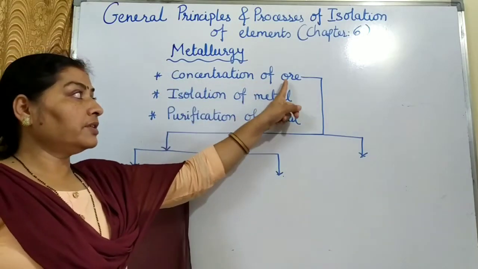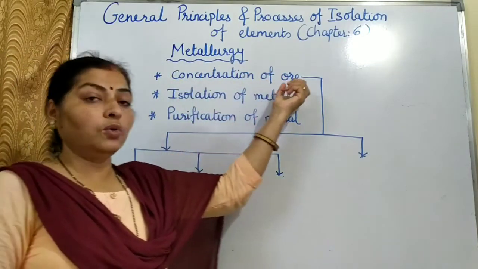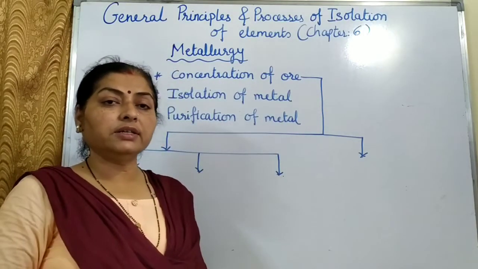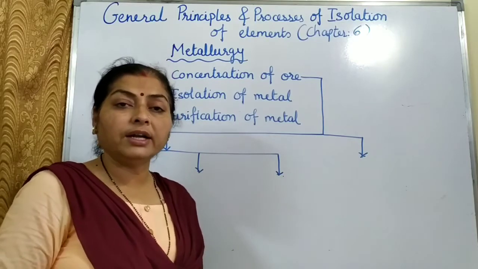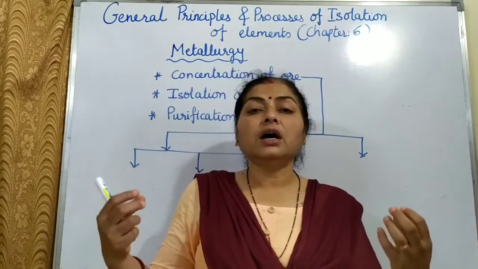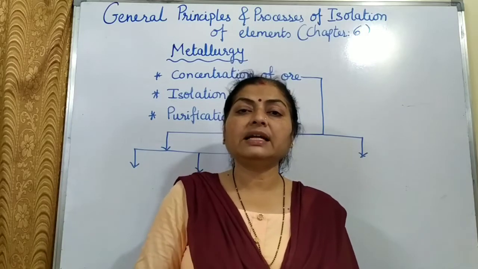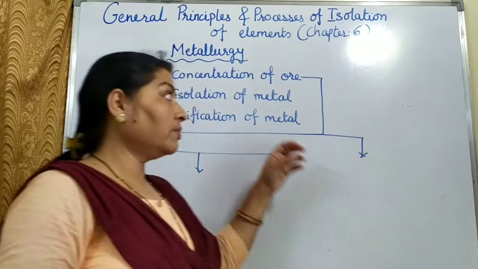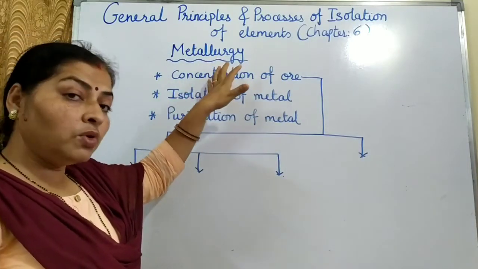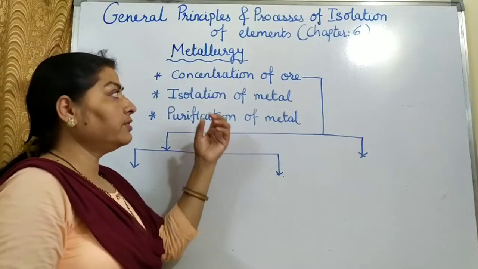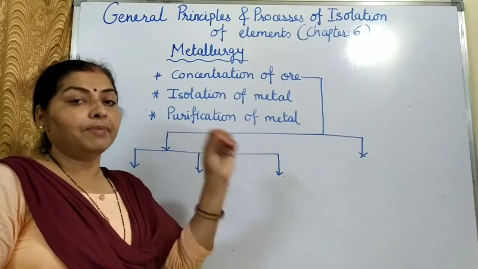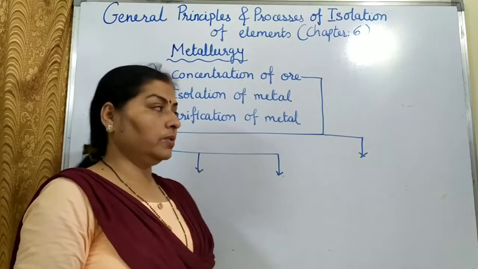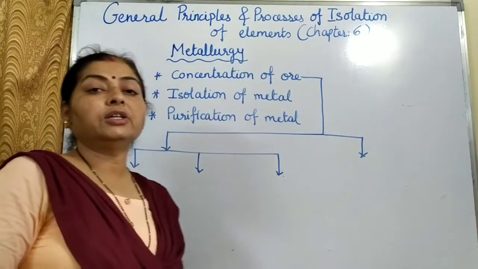So what does concentration of ore mean? To concentrate the ore. Now how do we concentrate? If we remove the unwanted things, then we can concentrate the ore. So removing the unwanted things means the earthy matter which is present. It may be sand, it can be mud, it can be stones. So all that earthy matter from the ore we remove. So the ore will become concentrated in the metal compound only or the metal only. This process is known as concentration of ore. The second step is isolation of the metal.